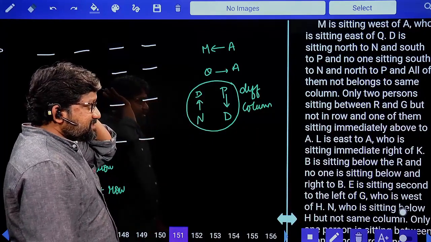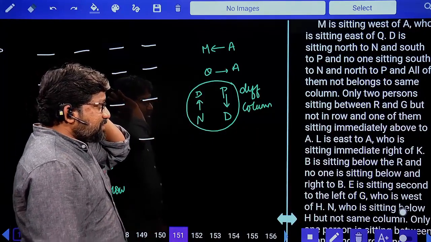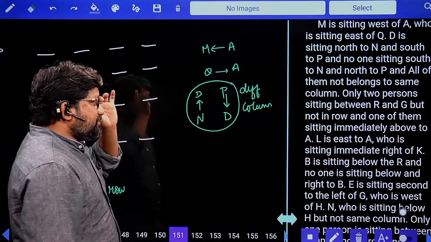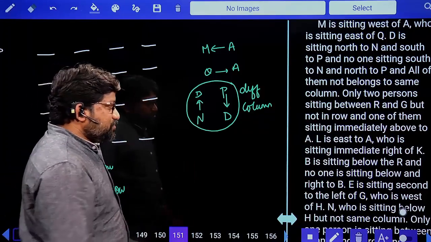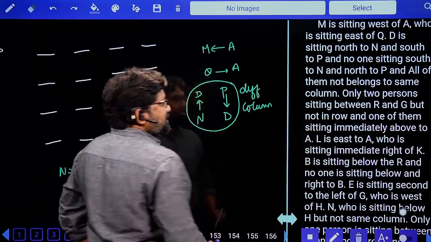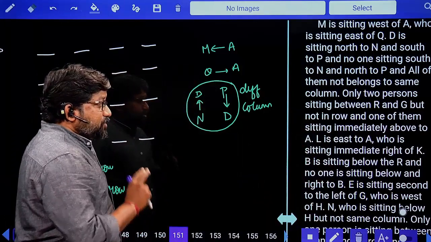Only two persons are sitting between R and G, but not in row, and one of them is sitting immediately above A. Now look at this clue very clearly. Only two persons are sitting between R and G, but not in row.